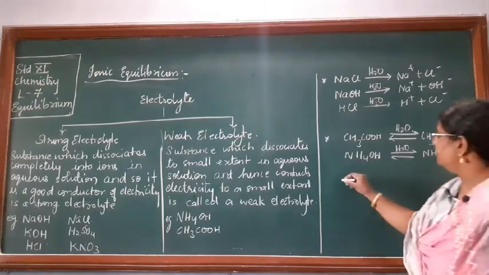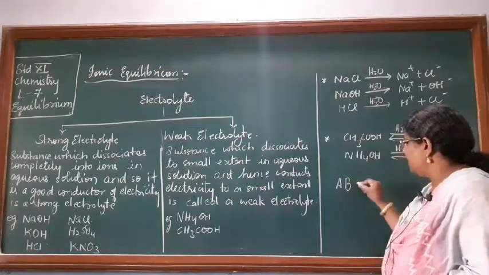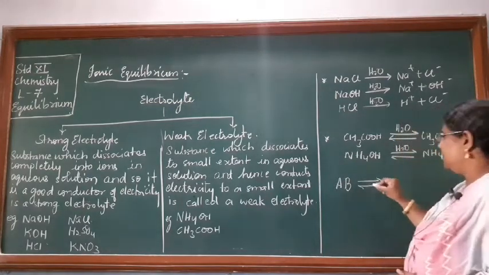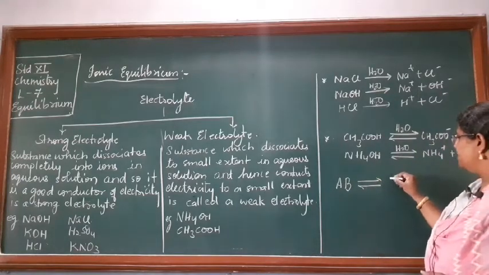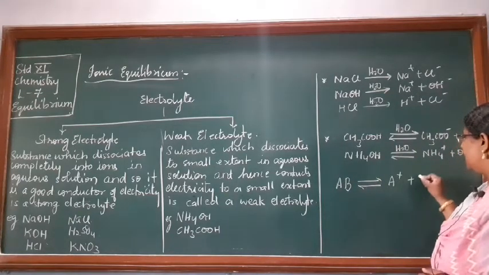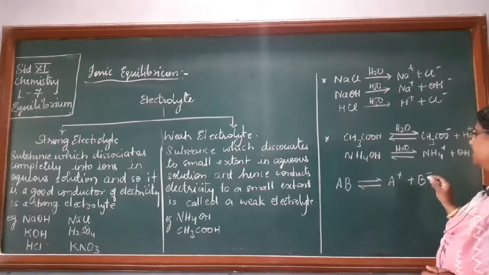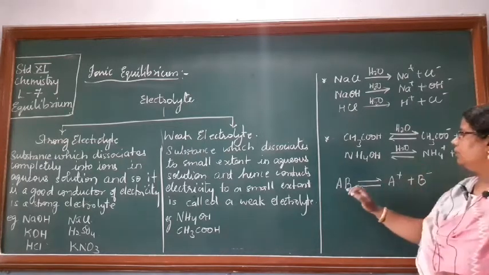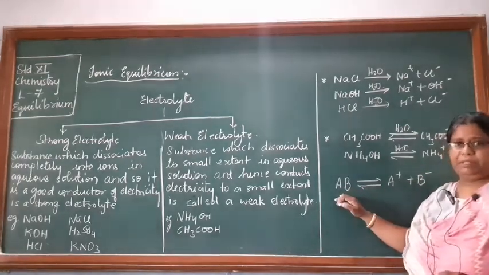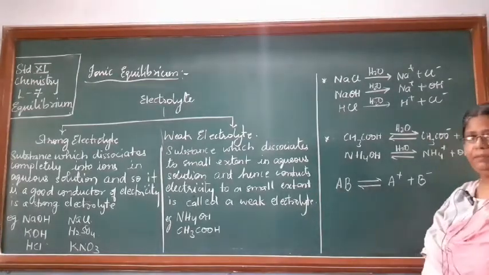So in general we can write for a weak electrolyte AB, there is an equilibrium existing between A plus and B minus ions with the compound AB. Okay.